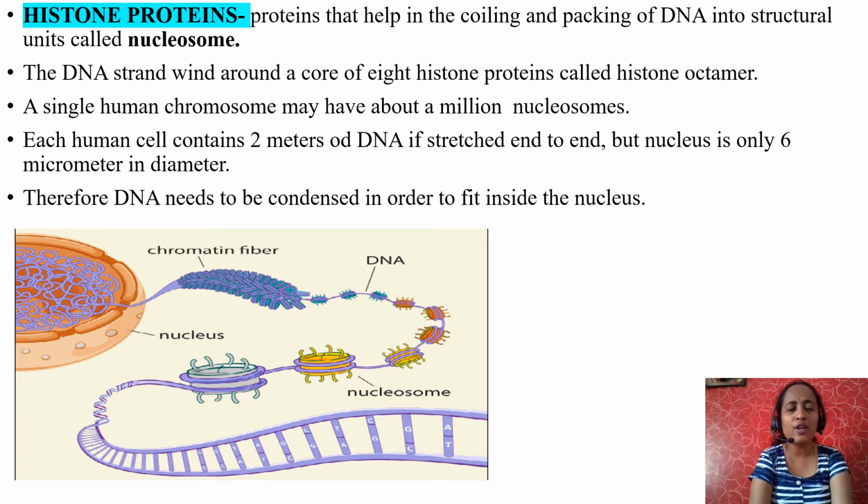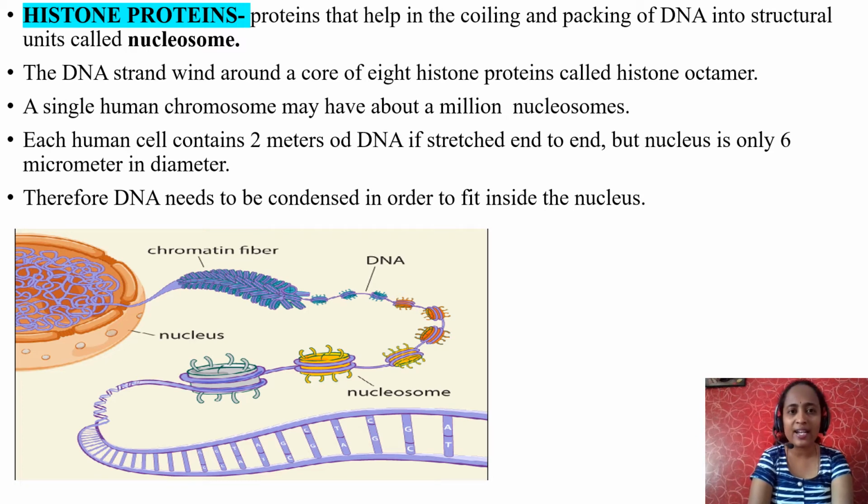Now, a single human chromosome may have about a million nucleosomes. We have 46 chromosomes, that is 23 pairs. Just imagine one chromosome has about a million nucleosomes. What is a nucleosome? A histone protein along with coiled DNA.